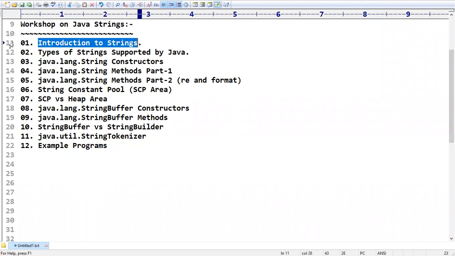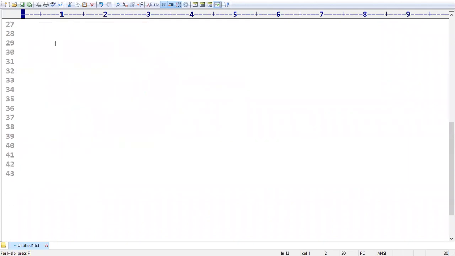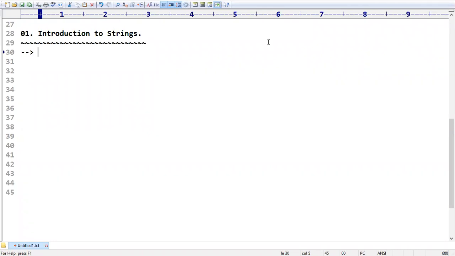So let me start our first topic, which is introduction to strings. Can anyone tell what is the definition of string? Let me see how many definitions we are going to get. Even if it is wrong, don't worry. Collection of characters, very good. Set of characters, excellent. Group of characters, excellent. Collection of characters from a word or sequence. Group of character array. Group of words.